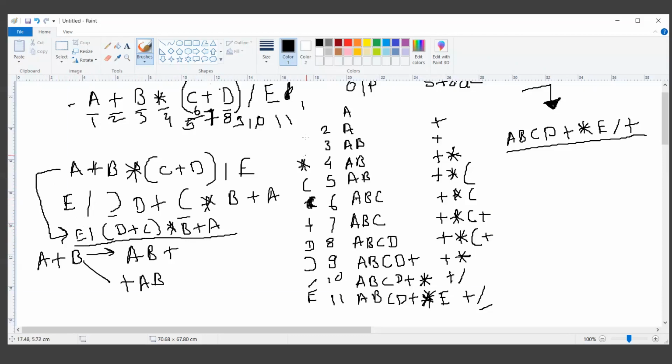Because we have just learned how to convert an infix notation into a postfix notation. So try to evaluate the same expression into the prefix format, and in the next session we will start evaluating the expressions. This is conversion. We are converting the expression from infix form to the postfix and prefix form. What about evaluating an expression? In the next session we have to understand how to evaluate an expression.